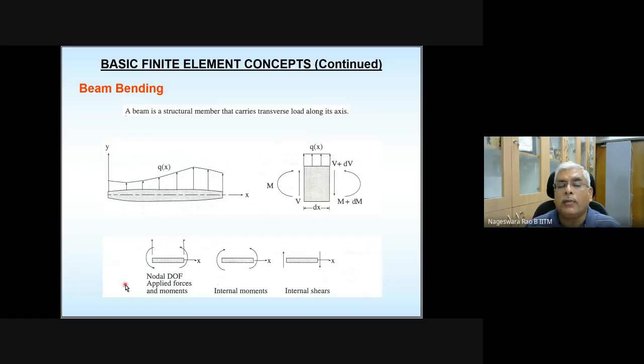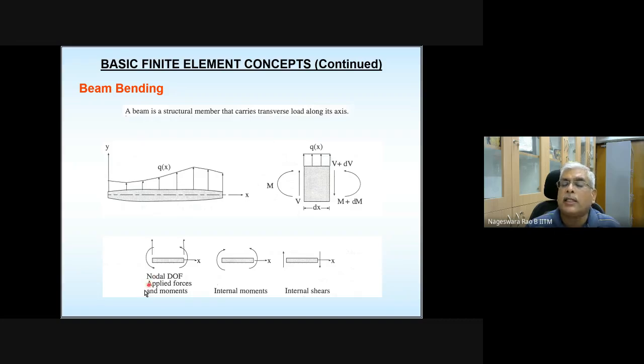After this, you can take a note of the nodal degrees of freedom. What are nodal degrees of freedom? For a beam element, the nodal degrees of freedom are the transverse displacement at each of the nodes as well as the rotation at each of the nodes. And what are the applied forces and moments? Applied forces are transverse forces, and applied moments are clockwise or anti-clockwise moments.